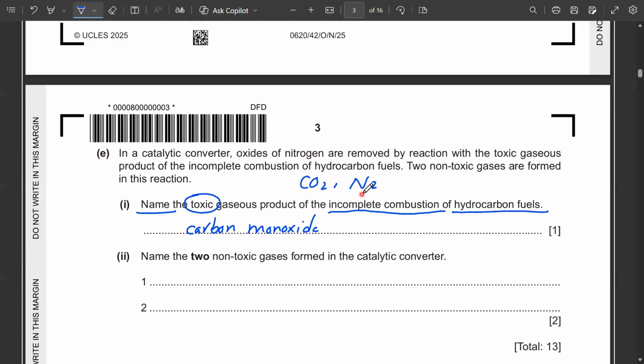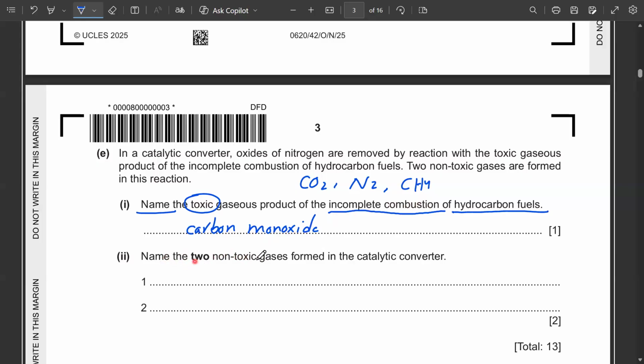N2 is neither the product of incomplete combustion nor is it toxic. CH4 is not the product, it is the reactant and it is toxic, but it is not the product. So you have to be precise in giving the answer.